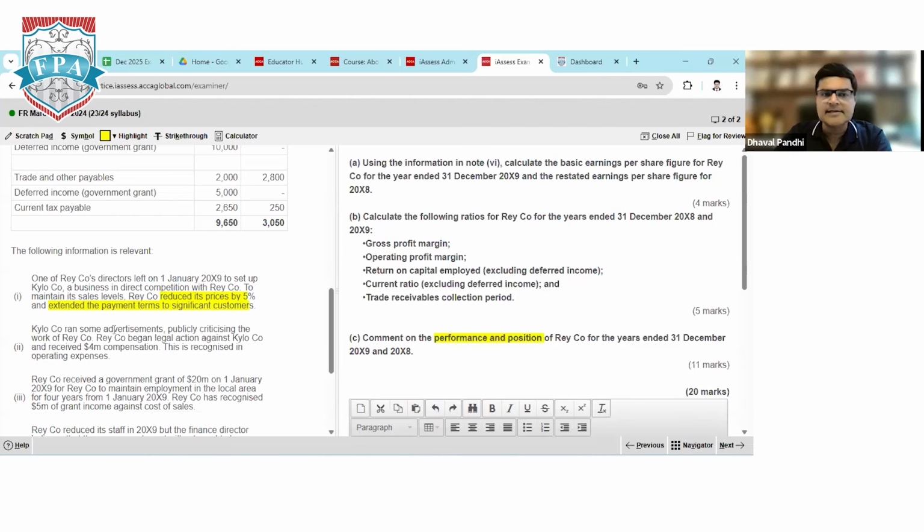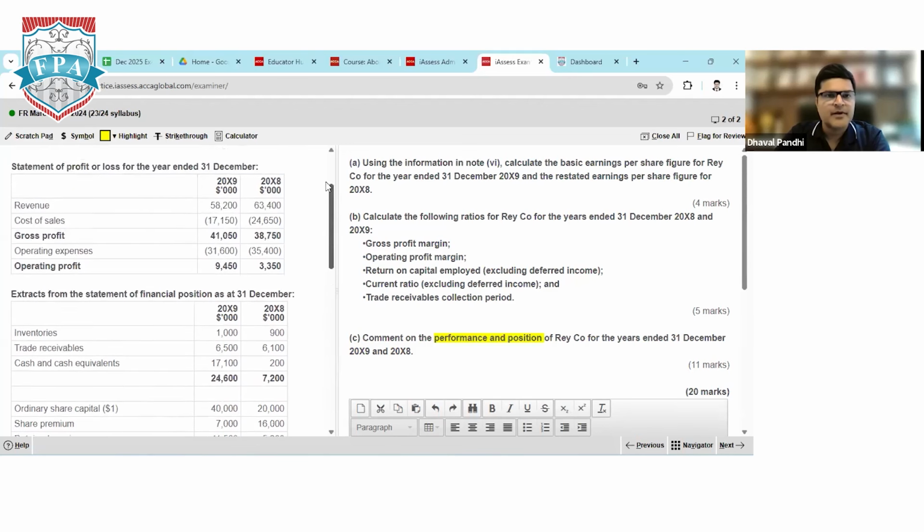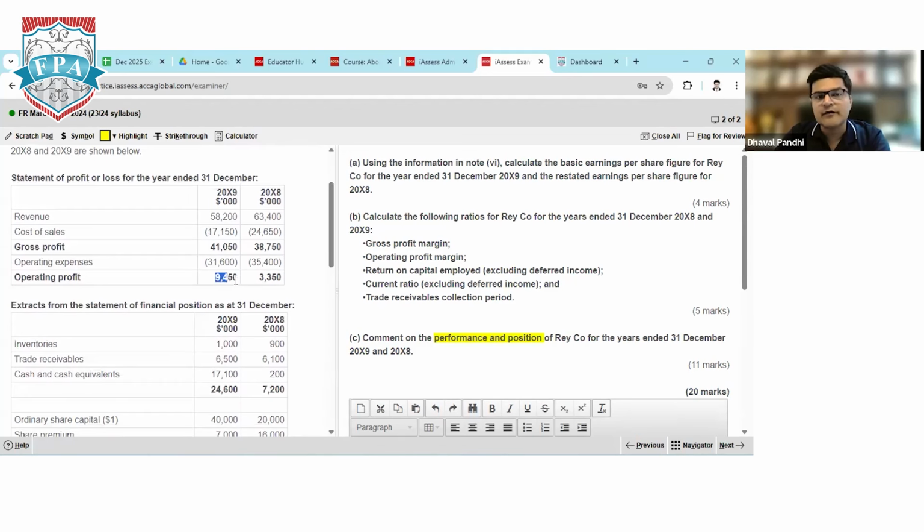K Company runs some advertisement publicity criticizing the work of Ray Company. Ray Company began legal action against K Company and received 4 million as compensation, and this was recognized in operating expenses. This is a one-off transaction, so your current year profit has increased by 4 million. But of course, this transaction was not there in the P&L of last year, so I need to recalculate my operating profit excluding this amount. If I go and check, my operating profit is 9,450.